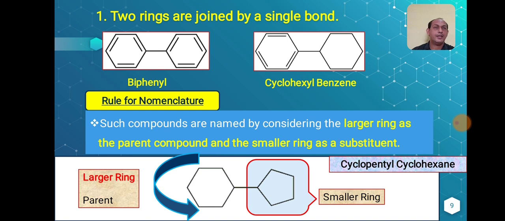So one part is a cyclohexane ring and another part is a benzene ring. So how can we name it? Cyclo... So this particular part will be just like a substituent. So this is cyclohexylbenzene.